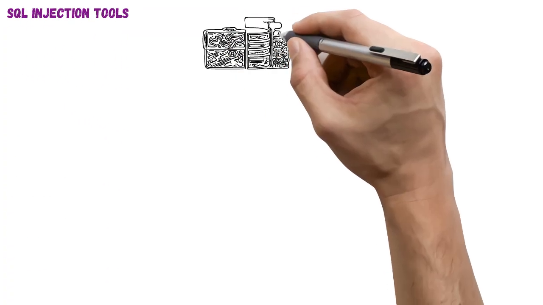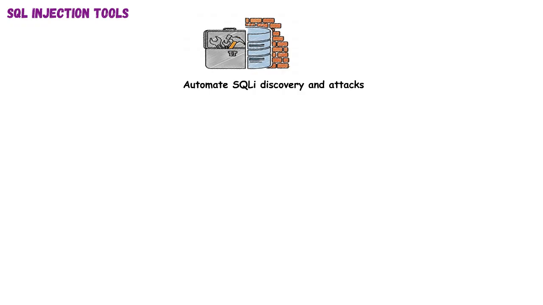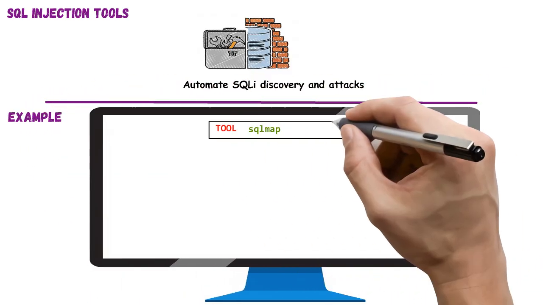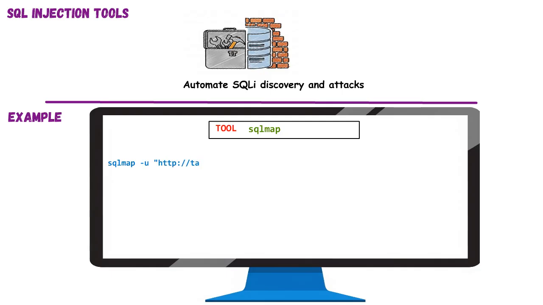SQL injection tools. This topic focuses on automation tools designed to detect and exploit SQL injection vulnerabilities. It's like using a metal detector to sweep for hidden mines, fast, efficient, and precise. Manual SQL injection is slow and error-prone, but tools streamline detection, payload testing, and data extraction. The most widely used tool for this purpose is SQLmap, an open-source CLI scanner. In this exercise, we'll use SQLmap to test and enumerate databases on a vulnerable web parameter.